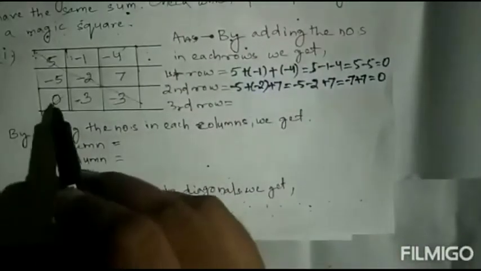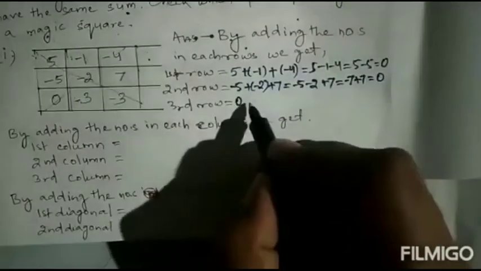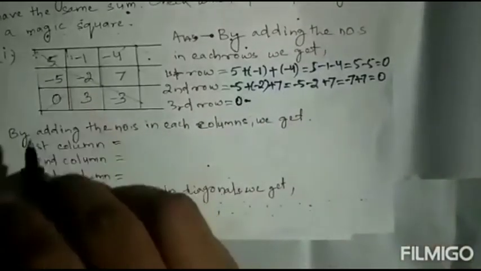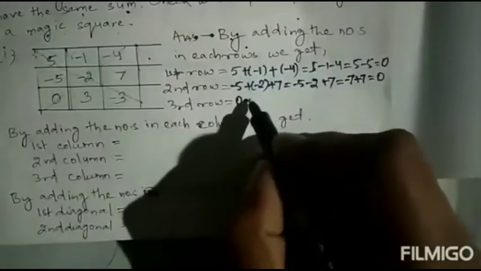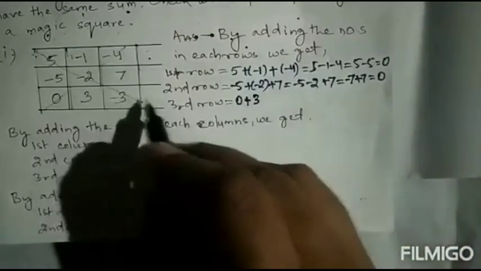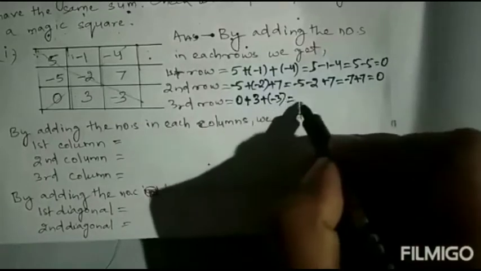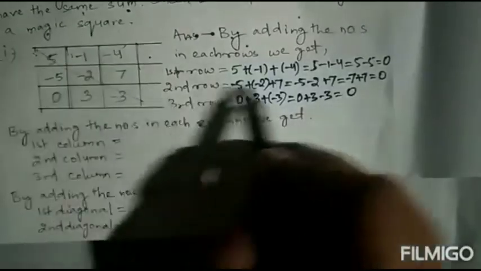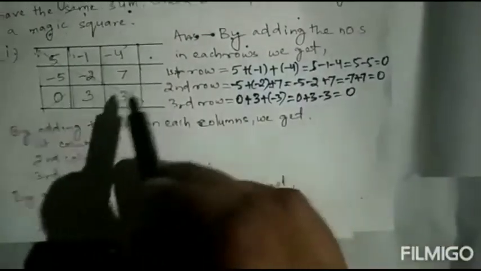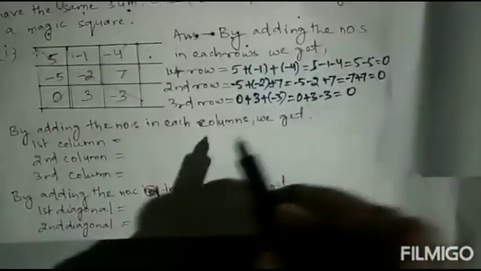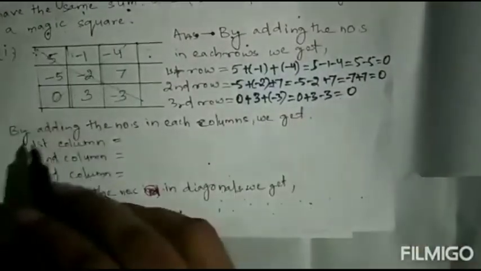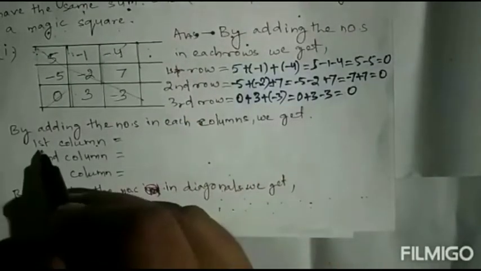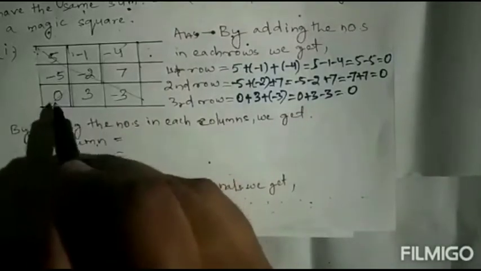Next we'll see the third row. The third row is 0, then 3, then minus 3. So 0 plus 3 minus 3 equal to 0. So the sum of the numbers in each row is 0. Next we'll see the columns, adding the numbers in each column. First column: 5 minus 5, 0.